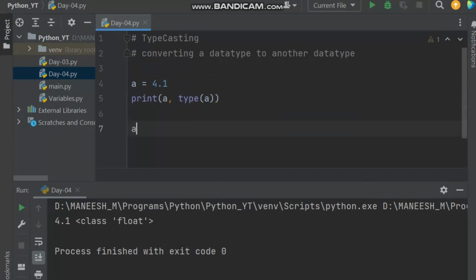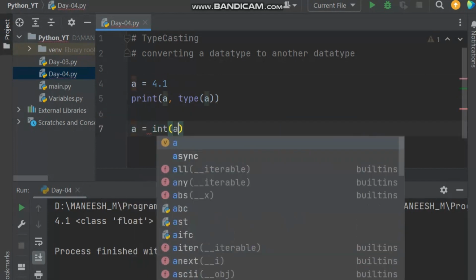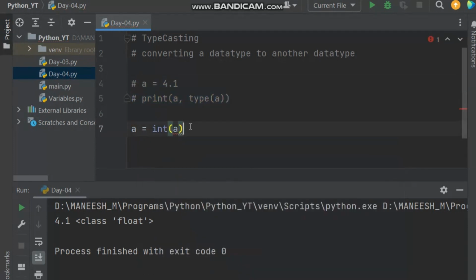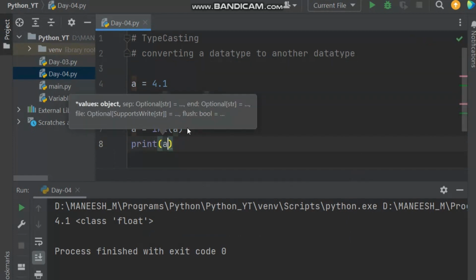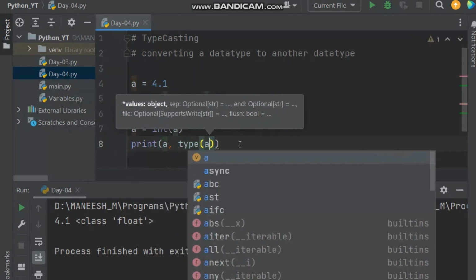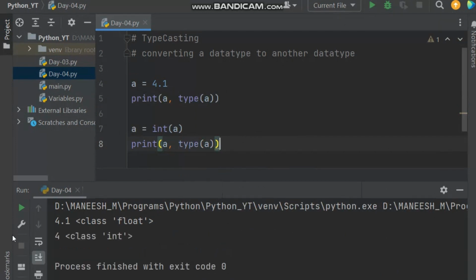And at the same time, if you take a is equal to int of a, let's comment the above, int of a, sorry, print a, type of a. See, if you run this, you can see the value I had taken, a is equal to 4.1, and its type is float. After typecasting, we have got an integer. This 4.1 is converted into an integer as 4. You can see in the output 4, and the class is int.